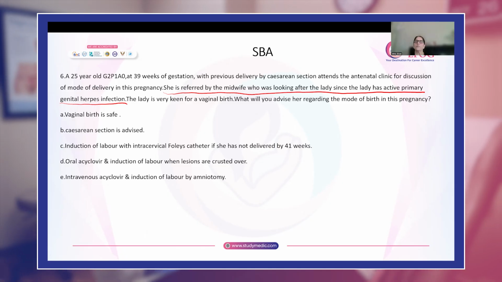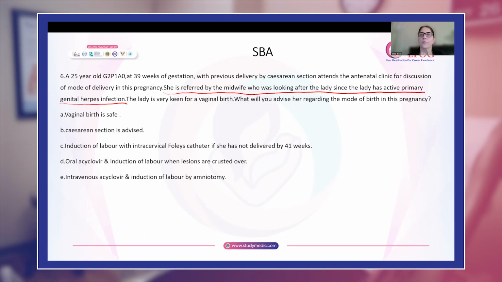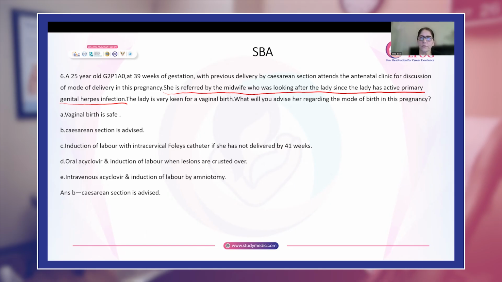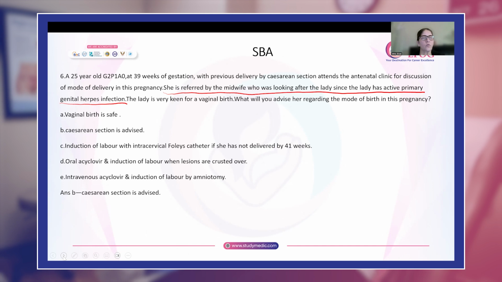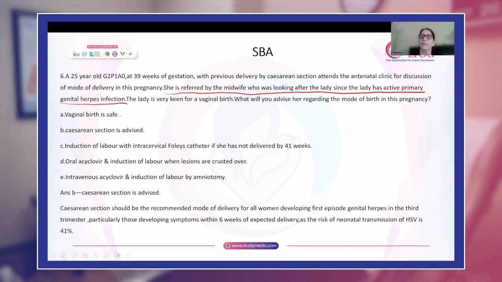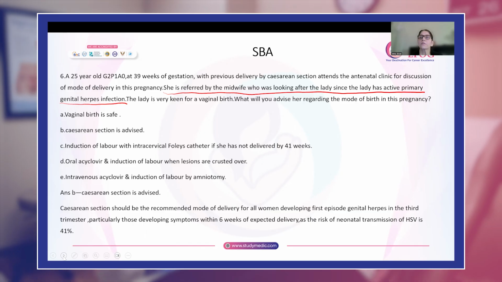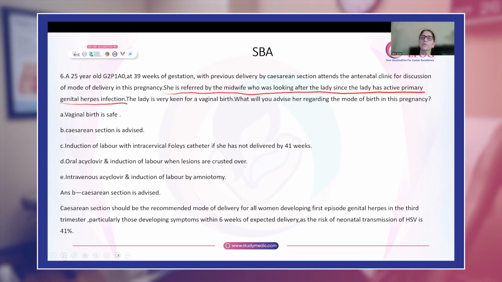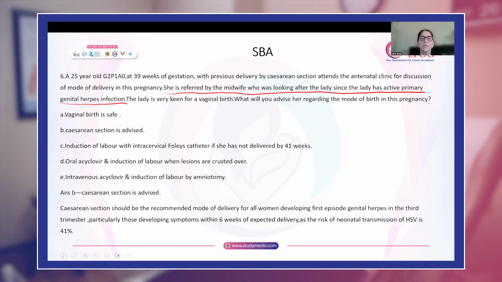Remember, anyone who has primary herpes infection in the third trimester, it is always advisable that they deliver by a cesarean section, because the risk of neonatal HSV is around 41% if they have a vaginal birth, especially if the symptoms develop in the last 6 weeks of expected date of delivery.